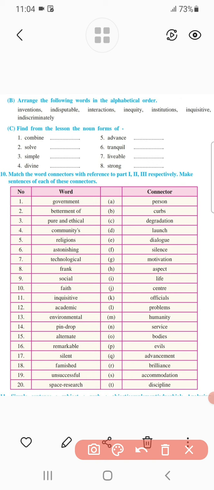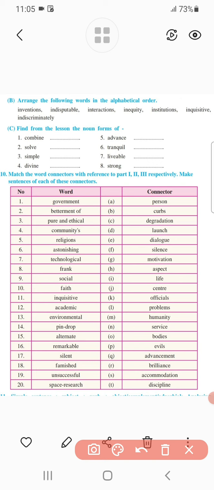After this, the third one is pure and ethical. Now, pure and ethical is one term, but which connector appears with it in the chapter? That is pure and ethical life. So life is the connector with pure and ethical. We have to form a sentence by using these words. For example, we can form: we can remove impurities in our soul by living pure and ethical life.